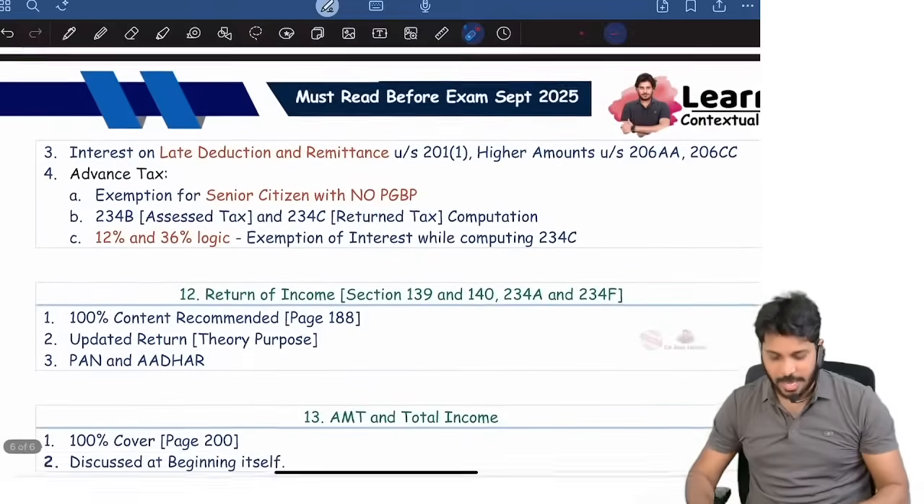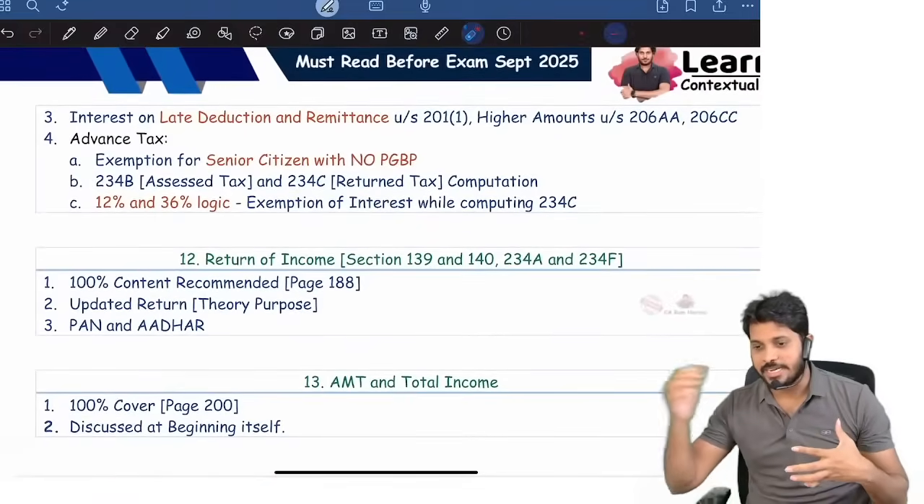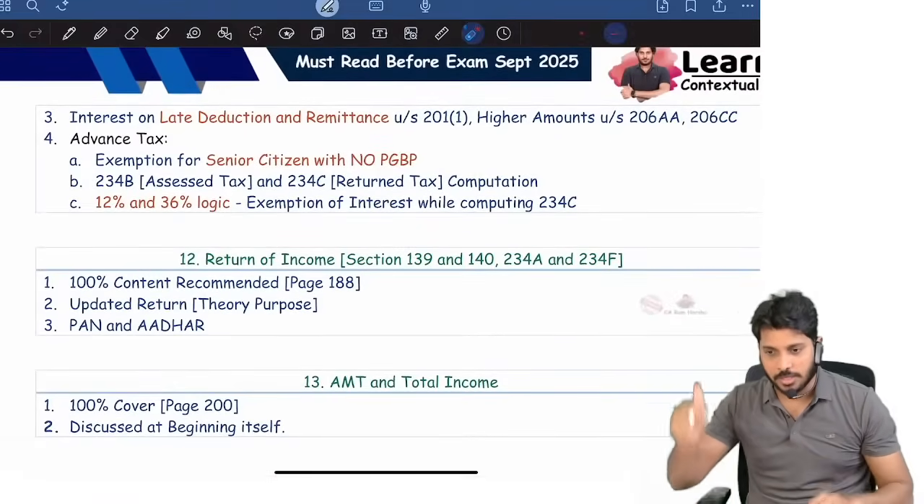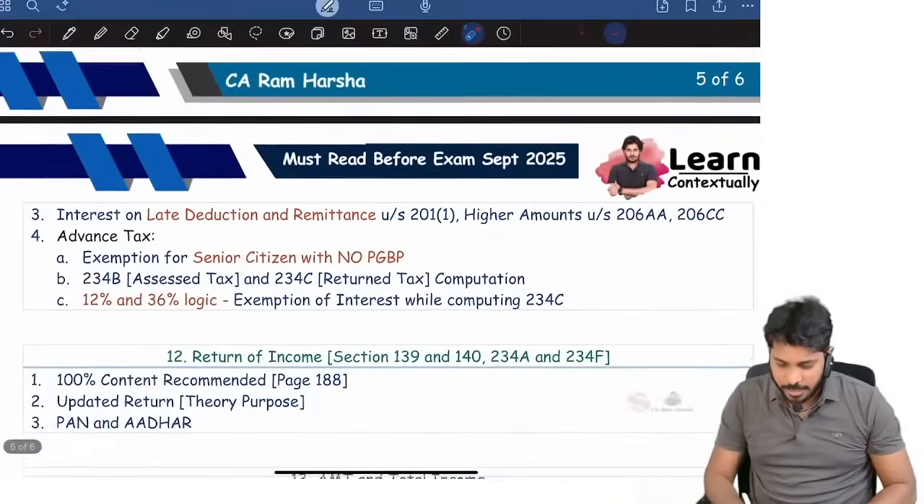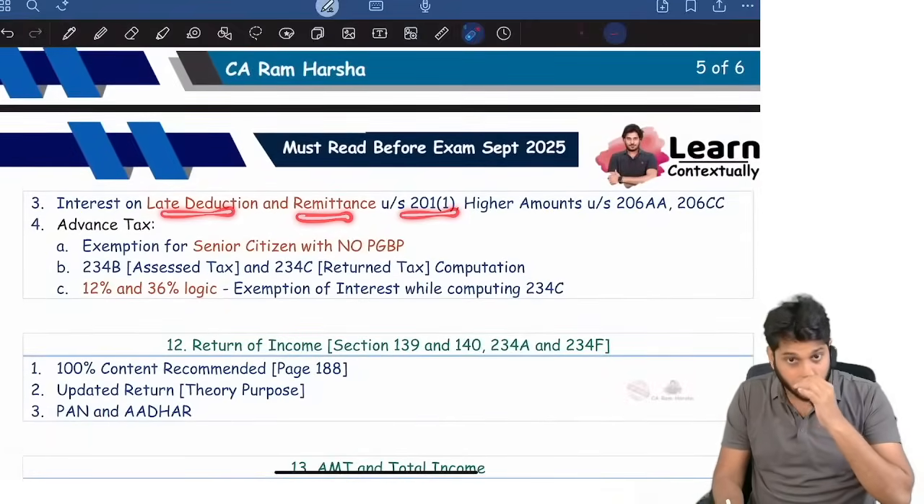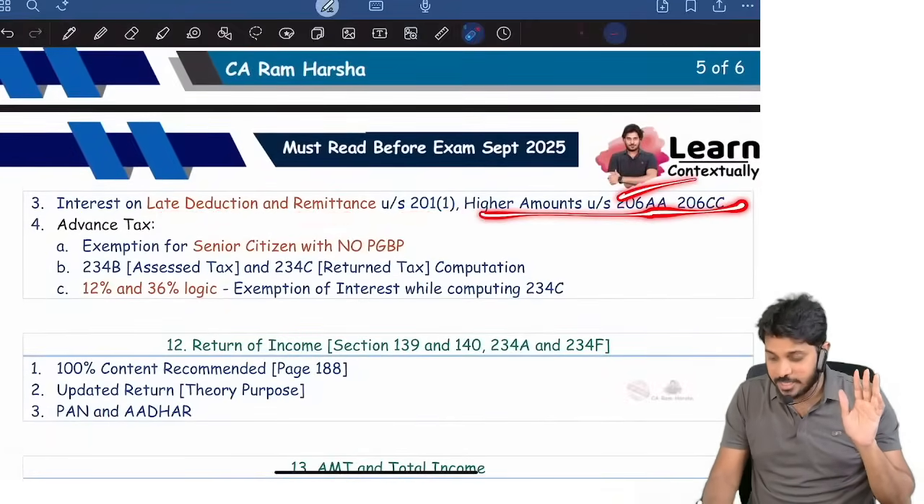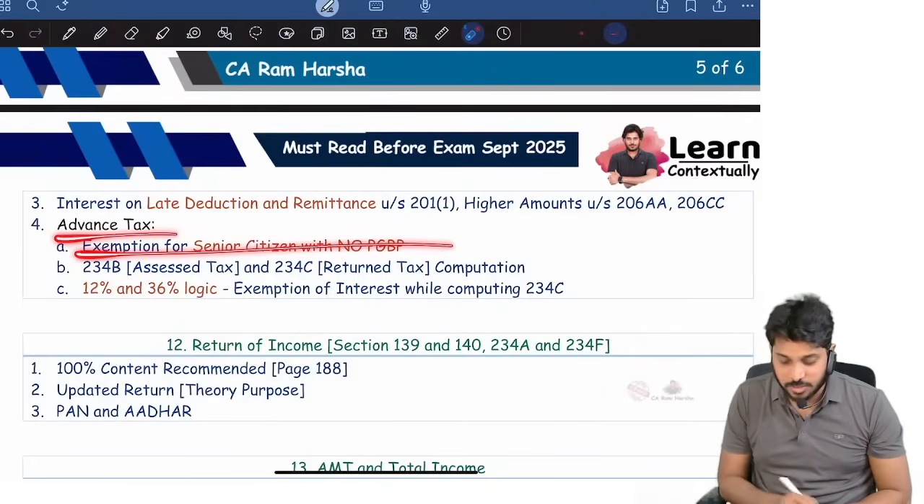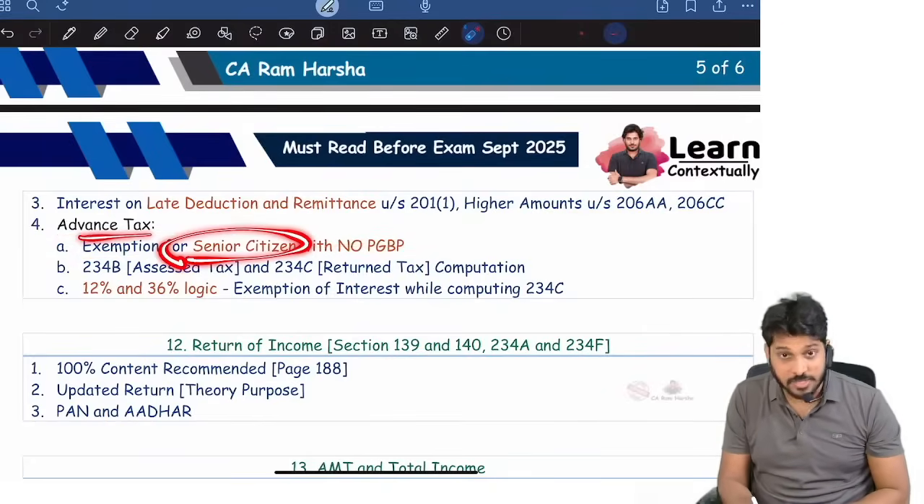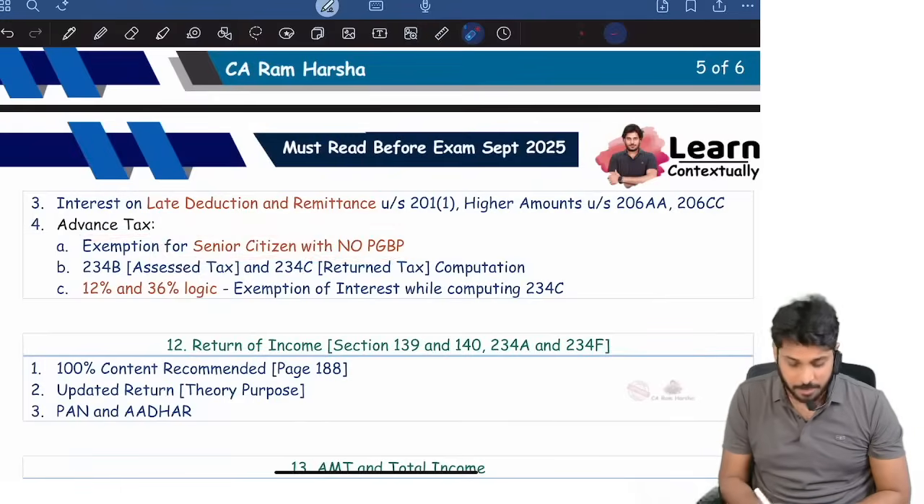See, I'm concluding this video. I don't want to extend it again for part 2. That's why I told you the important sections in TDS and TCS. Interest on late deduction and late remittance under 201(1A). Higher amount of TDS under 206AA, 206CC. And advance tax exemption for senior citizens: advance tax is exempted for senior citizens who do not have PGBP income.